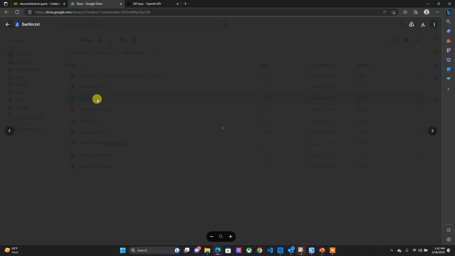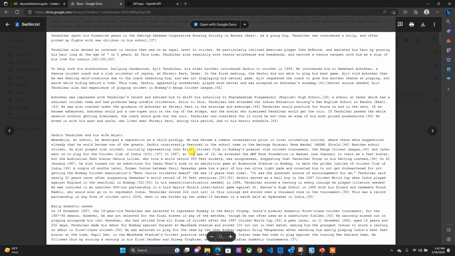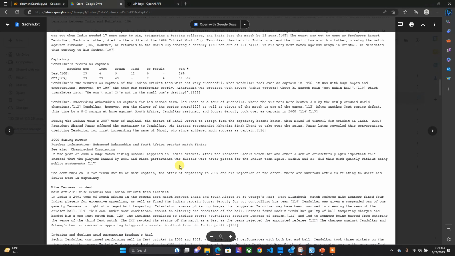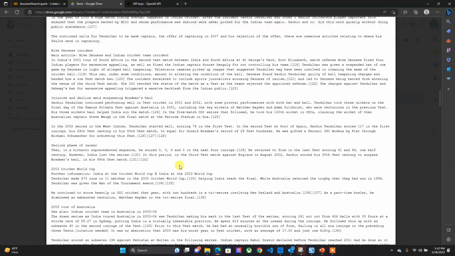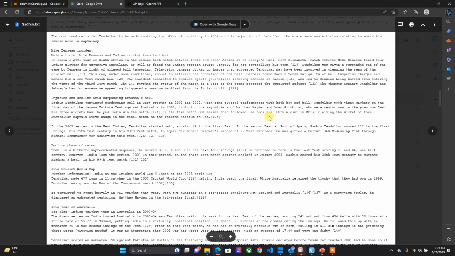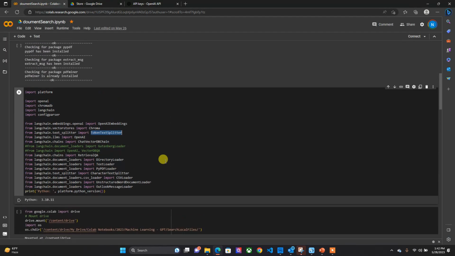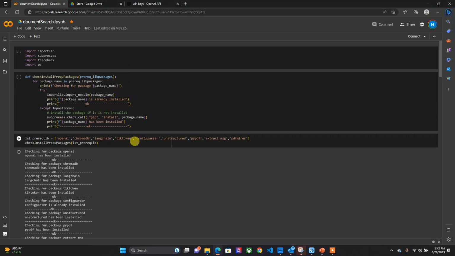If you see, this is all about Sachin. So whatever question I ask about Sachin, GPT would be reading through these documents. It will do a similarity search from the embeddings and it will give us a response. So let us go through the walkthrough of how we have got this implementation.